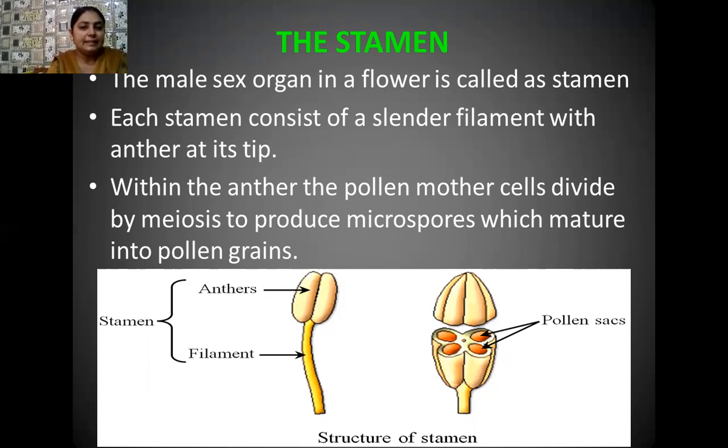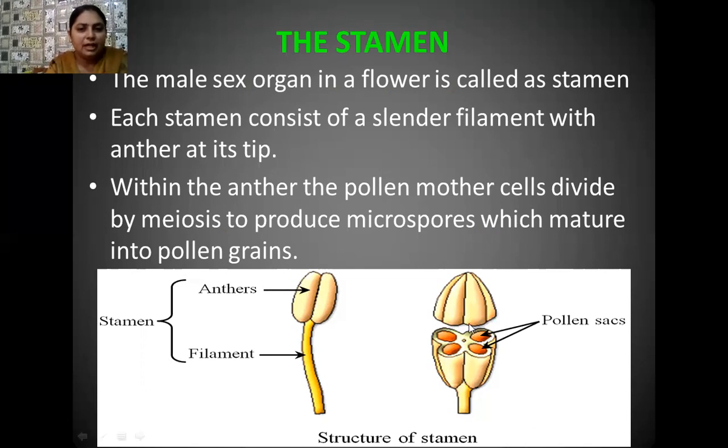So when you see inside this anther, what is visible to you? The pollen mother cells. These pollen mother cells undergo the process of meiosis, and after meiosis, they form microspores or pollen grains. Here not a single microspore is formed, whereas 4 microspores are attached to each other. Sometimes we call these pollen tetrads, but later when dehydration takes place, the 4 pollen grains get detached from each other, and each single unit is known as a microspore or a pollen grain.